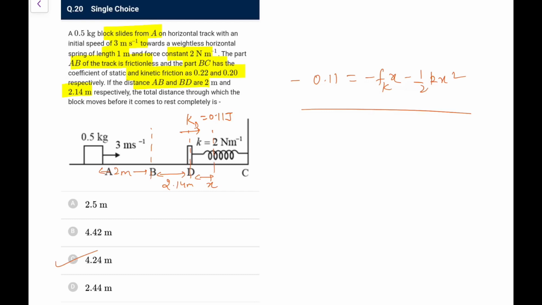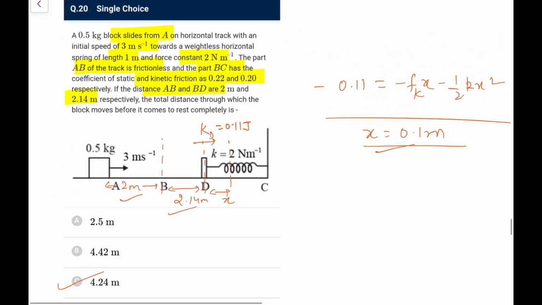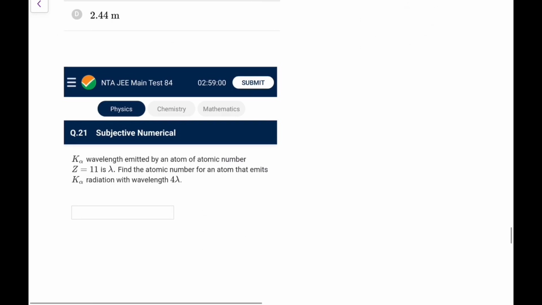So you would solve the quadratic equation, the x value comes from this quadratic as 0.1, and at this position you will see the spring force is not greater than the static friction force, so it won't move. So distance would be 2 plus 2.14 plus 0.1. I have done it in some paper, I am not remembering the exact paper, 1 or 2 days back. If you need that you can refer to that.